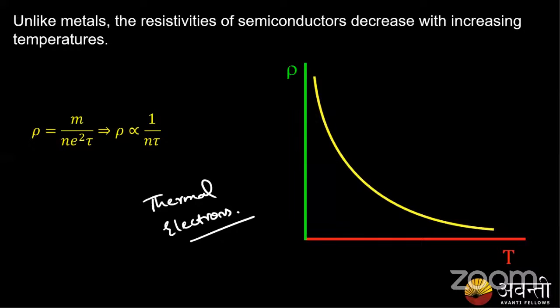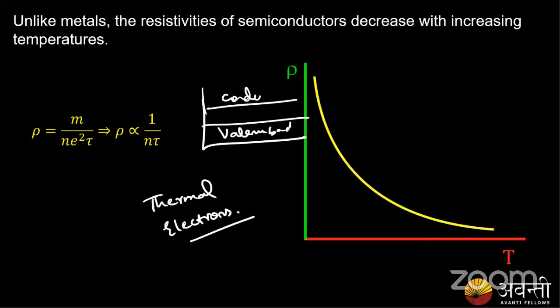So what happens in semiconductors? If I have a semiconductor, say I have a valence band and a conduction band. In semiconductors, the valence band has a high concentration of electrons.